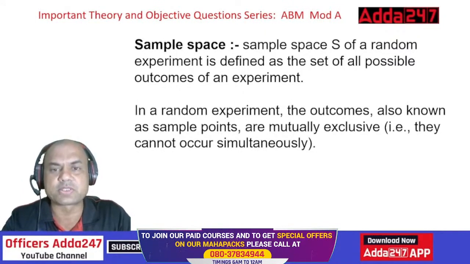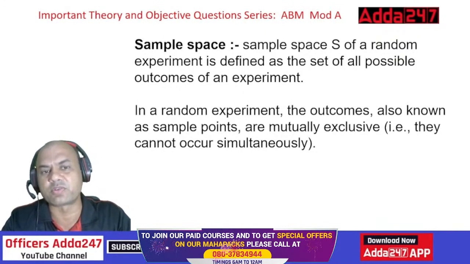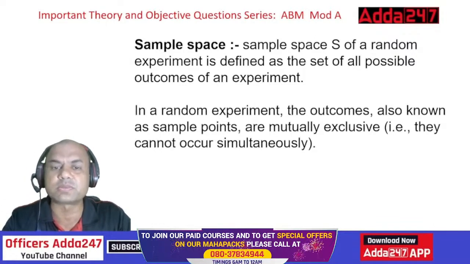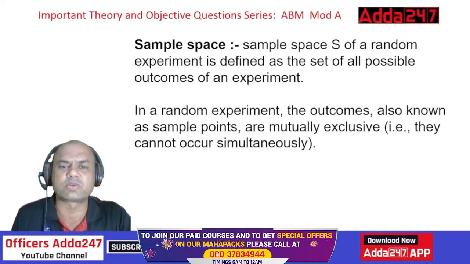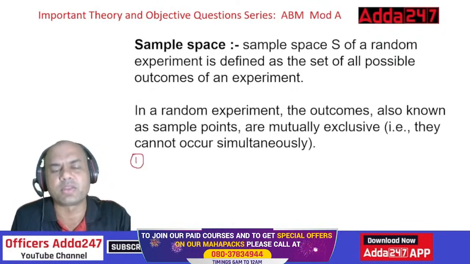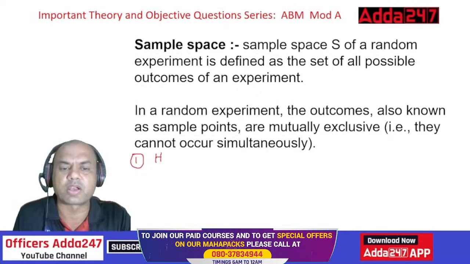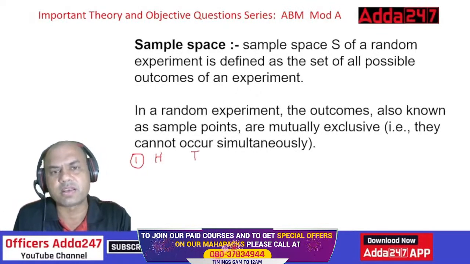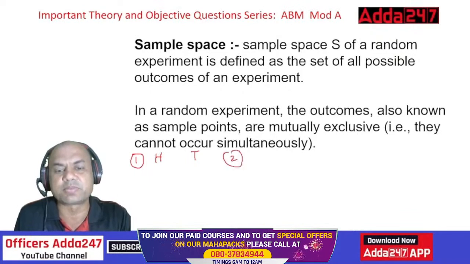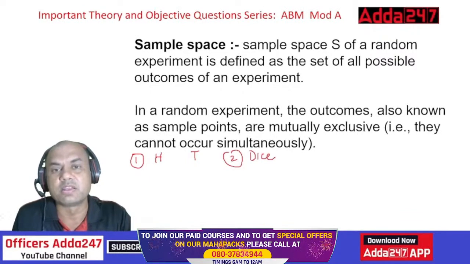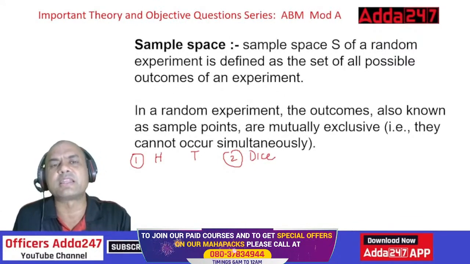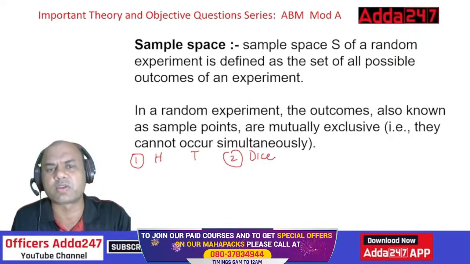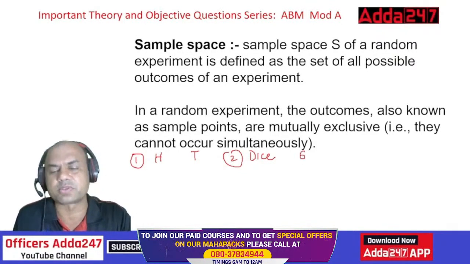Next one, sample space. A sample space S of a random experiment is defined as the set of all possible outcomes of an experiment. What do you mean by this? Let me give you one or two examples. A simple example of a coin: if I flip a coin, either it can be head or it can be tail. Only two outcomes are possible, right? If I roll a dice, that is 6-faced, like we used to play Ludo in our childhood. So how many outcomes are possible? 6 outcomes. Either I can get 1 or 2 or 3 or 4 or 5 or 6.